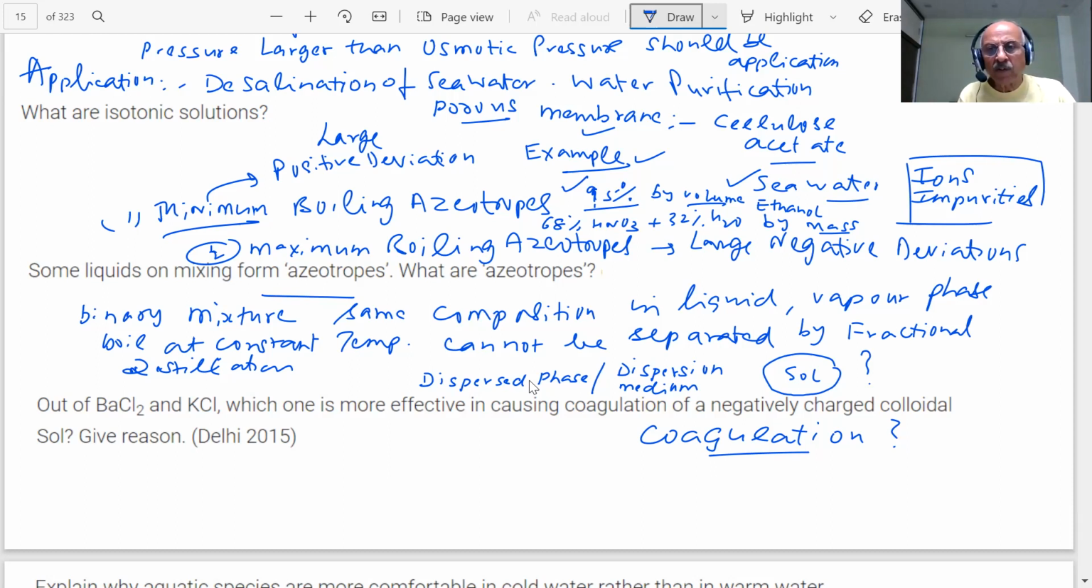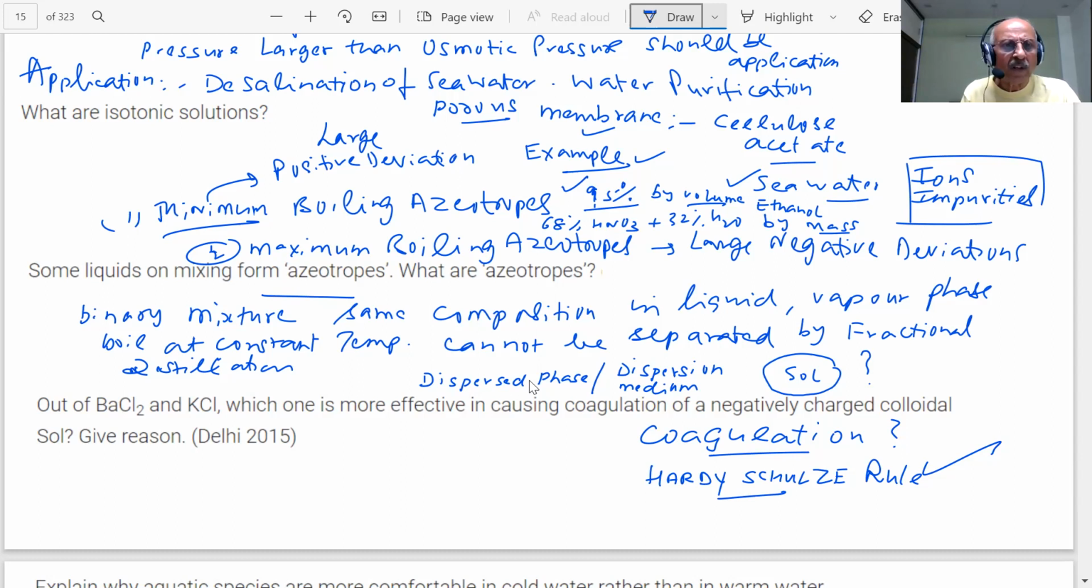Which law is used for this purpose? It is Hardy-Schulze's rule. Hardy-Schulze's rule will be asked in the paper, students, in one or the other form. So what is Hardy-Schulze's rule? Tell me, students. It states that the greater the valence of the flocculating ion added, the greater is its power to cause precipitation. So you will need a lesser amount of that, and it is more effective in causing coagulation.